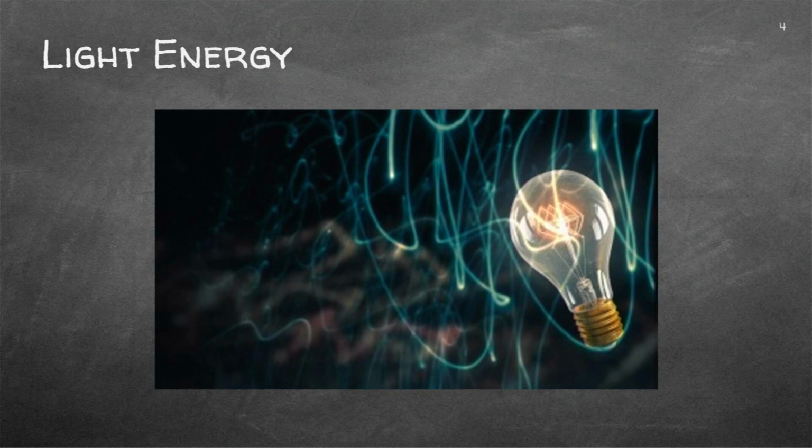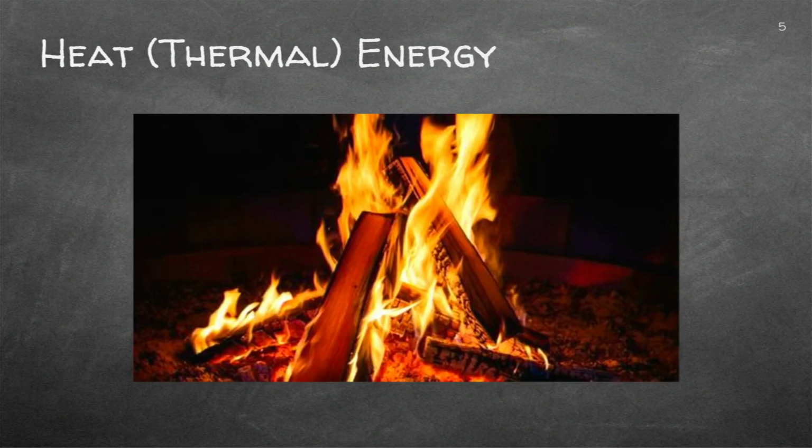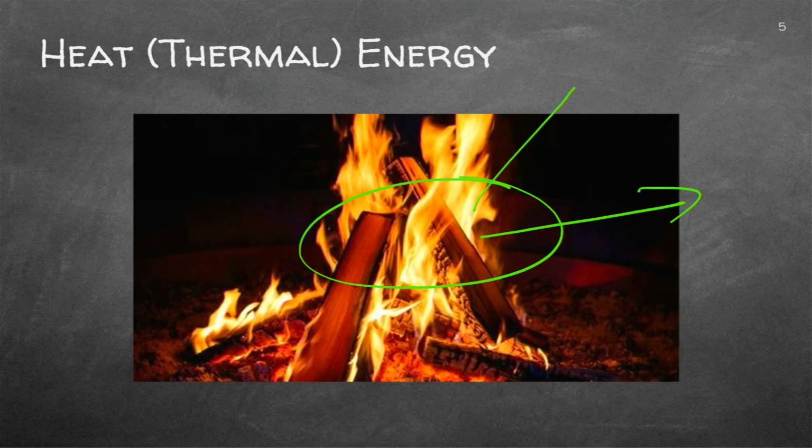Light energy: if you put your hand near this bulb, you will firstly see the rays with your eyes, but you'll also feel heat. So that's a form of energy being released from the electricity. Heat is just an open fire or a stove. In this case, we lit this fire, but it's generating heat, and it is all over the room if you have a fire. So you know it's generating these heat rays.